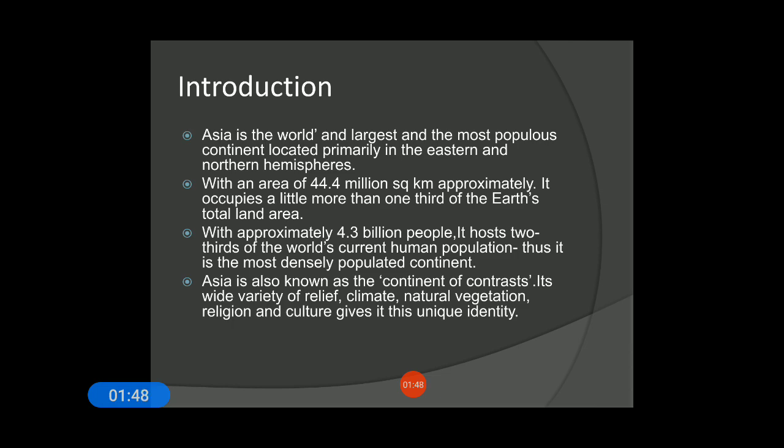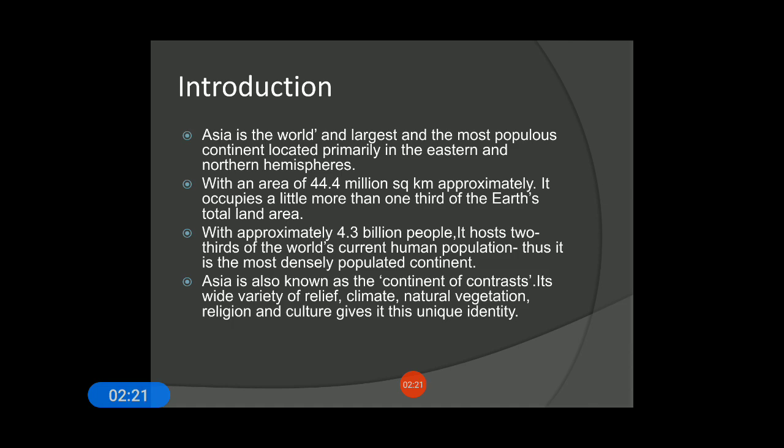Okay, so the area of Asia is approximately 44.4 million square kilometers. This is the approximate area of Asia. It occupies a little more than one-third of the Earth's total area. If we compare with the total area of the Earth, Asia occupies about one-third of it.